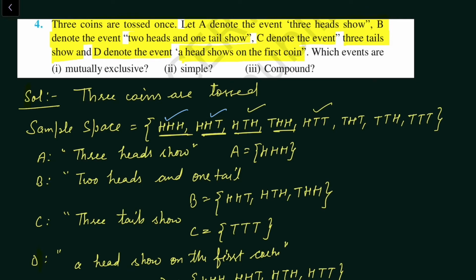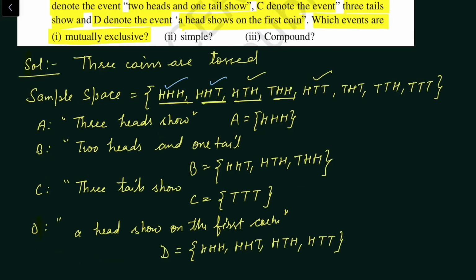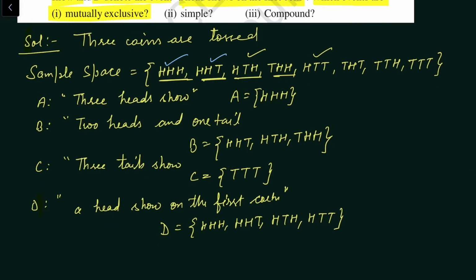Now which events are mutually exclusive? By the definition of mutually exclusive, 2 events A and B are said to be mutually exclusive if their intersection is phi, if they do not have any common outcome. So let us see whether A and B are mutually exclusive or not.